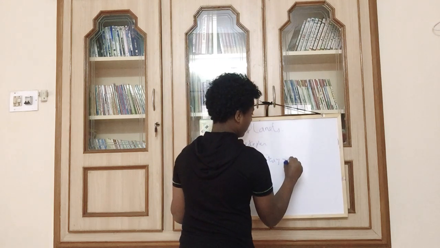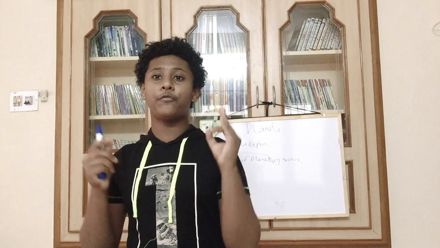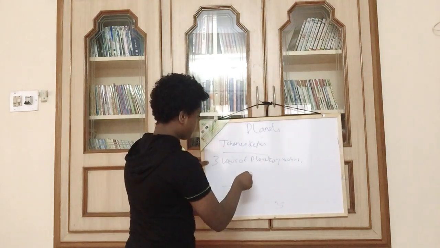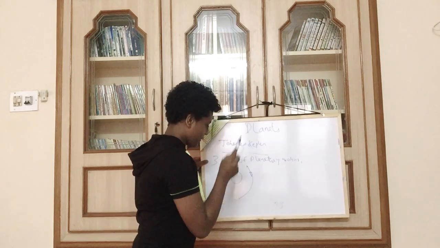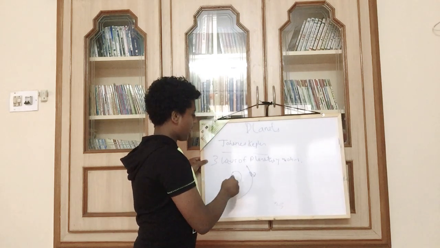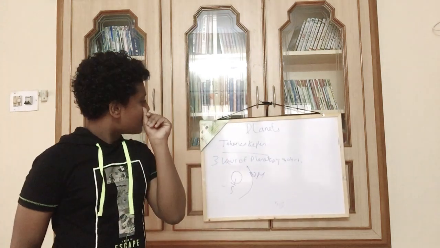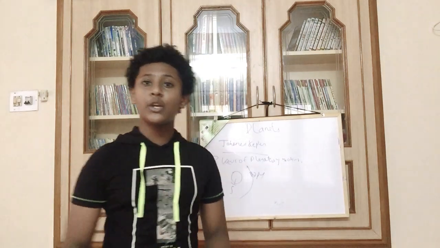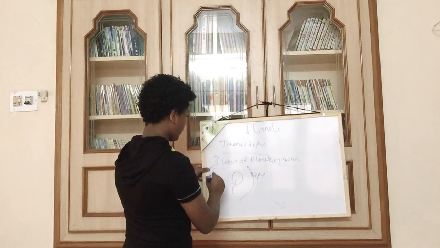According to the first law of planetary motion, all the planets must have a star, in our solar system the Sun, as the center of foci. So if a planet is moving in its orbit, it must have a star at the center. Imagine this is Mercury and this is the Sun. Mercury is orbiting the Sun, so according to his idea, there should be a star in the middle. This is the first law.